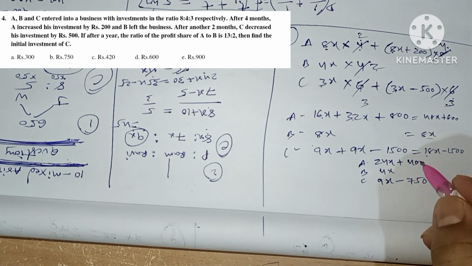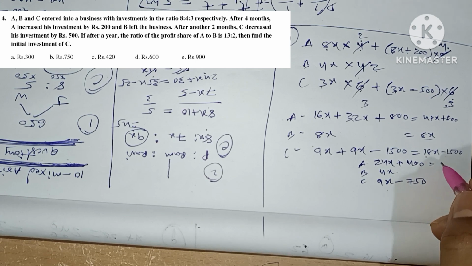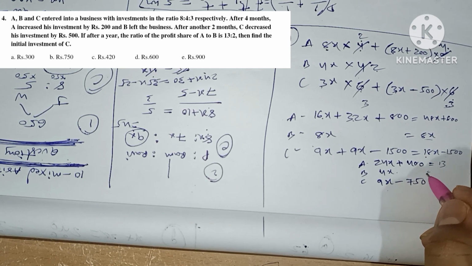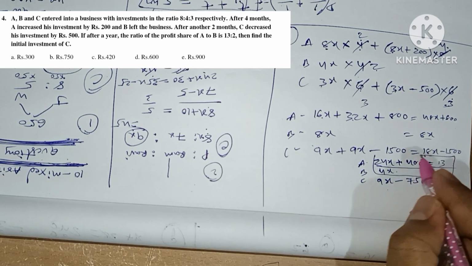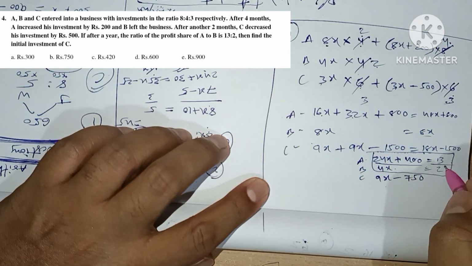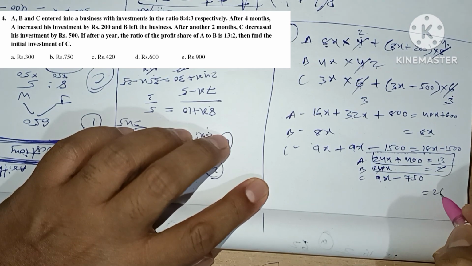In the question it is said that the ratio between these two is 13 to 2. So this equals 13 parts and this equals 2 parts. Now we can find the value of x using these two. 2 times 24x plus 400 equals 13 times 4x, which will be 26x.